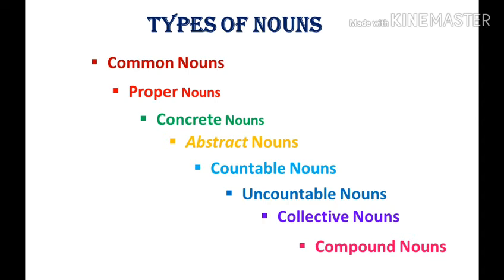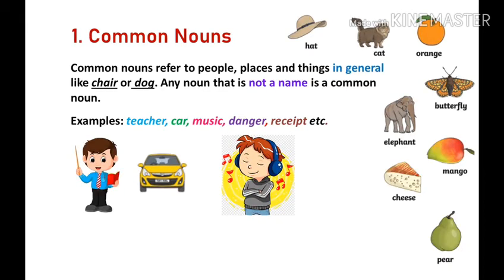There are many types of nouns. We are going to learn some of them. Common nouns, second proper nouns, concrete nouns, abstract nouns, countable nouns, uncountable nouns, collective nouns, and compound nouns. Children, while reading, you have to check all the pictures in the slide.